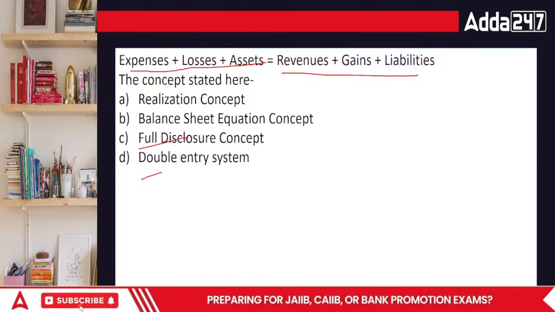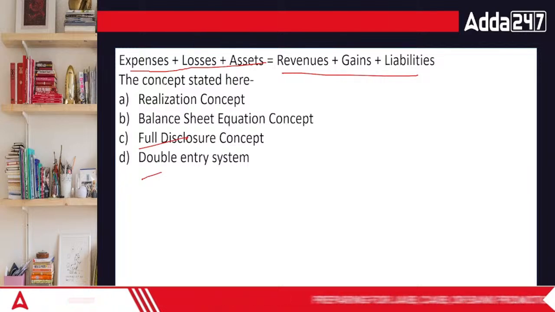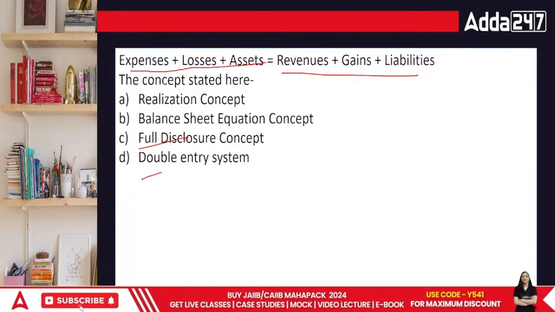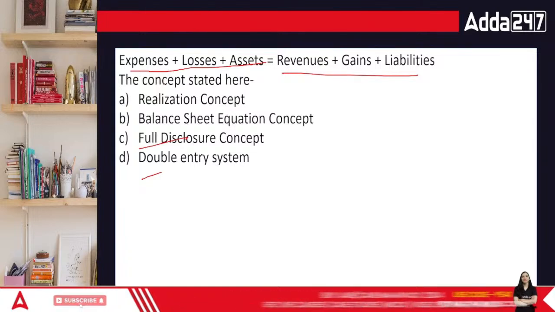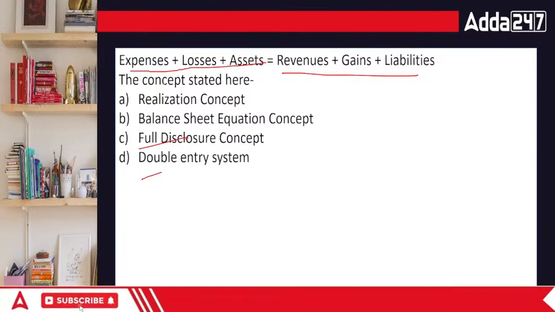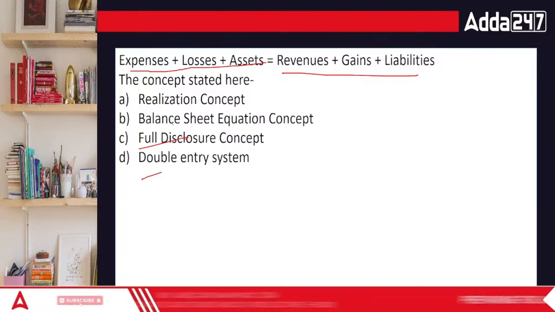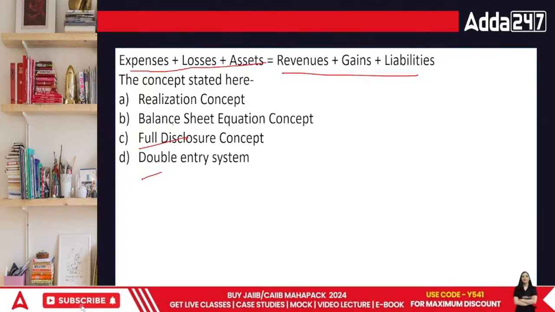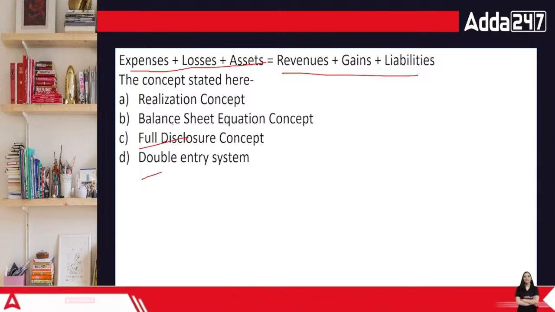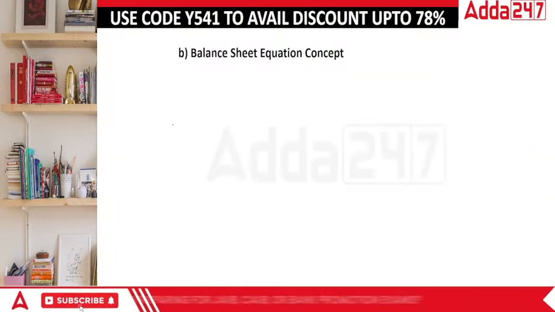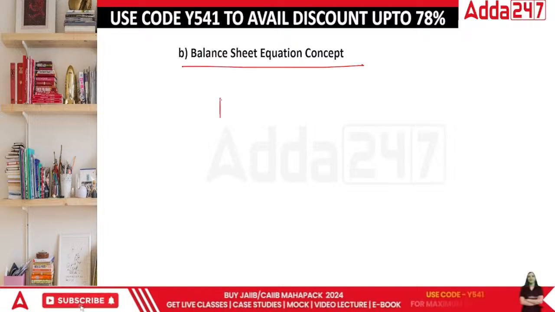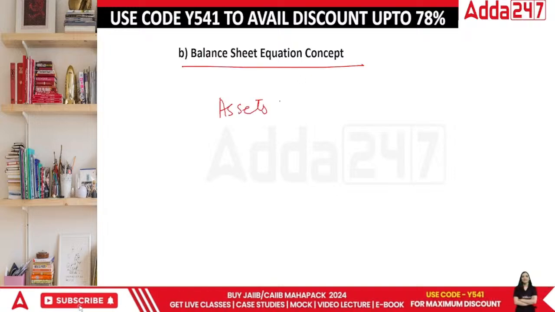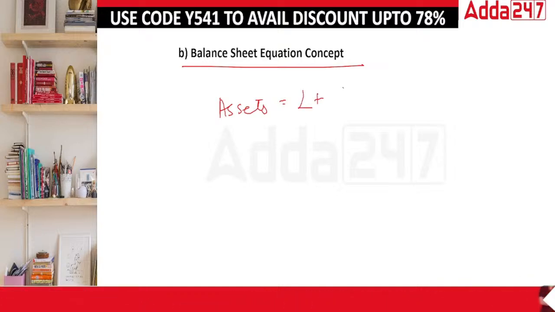Realization concept is based upon cash basis. Balance sheet equation is based upon the area of assets being equal to liabilities plus capital. Full disclosure is based upon you have to tell everything that is happening in the business. Anything and everything that is happening around the business has to be told. So the correct answer is balance sheet equation, everyone. The balance sheet equation: assets is equal to liabilities plus capital.